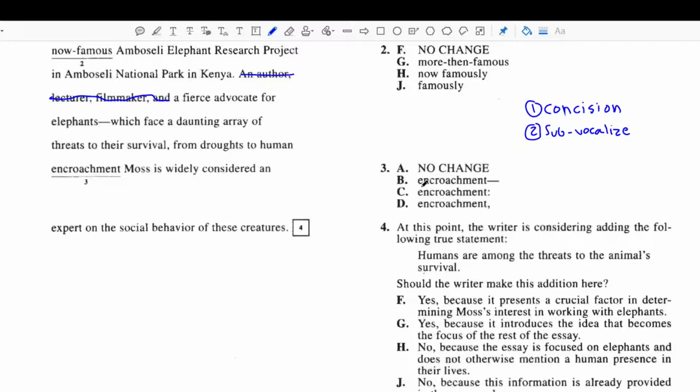So the first one is this em dash. Let's start with that for B. Now an em dash, if there's only one em dash, it's used in the same way colons are used. Just like that. They mean the same thing. If I have two em dashes, like this, then it's used in the same way that two commas would, to separate out non-essential information. And so those are the two use cases for the em dash. If there's one, it's the same thing as colon usage. If there's two, then it's the same thing as having two commas. So if you don't know that, I would write that down and memorize that. But if you're like most students, you're not really sure what colon usage is. So let's just go into that right now.